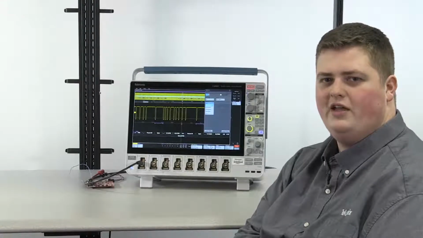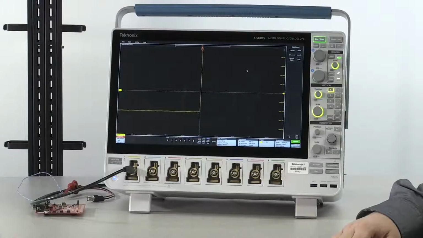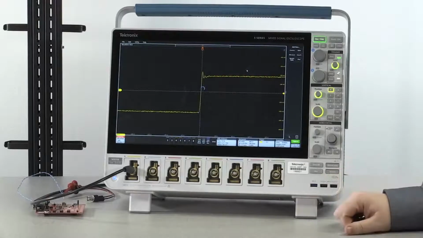Today I'm going to show you that analysis, decode, and triggering of a SENT bus is extremely easy on the 5 Series MSO. From a default setup and with a valid SENT signal connected to channel 1, press the Auto Set button to scale your waveform correctly on the screen.